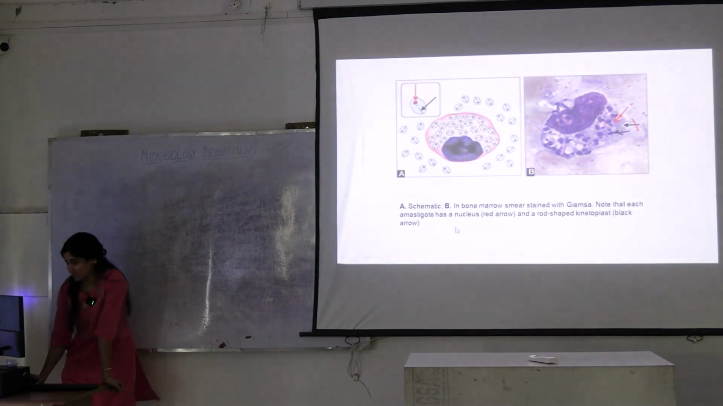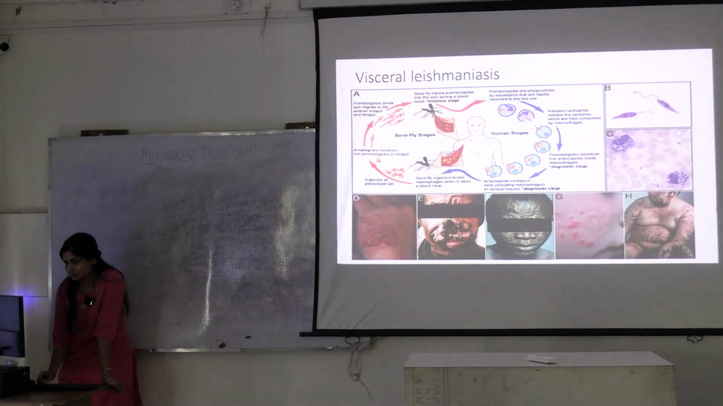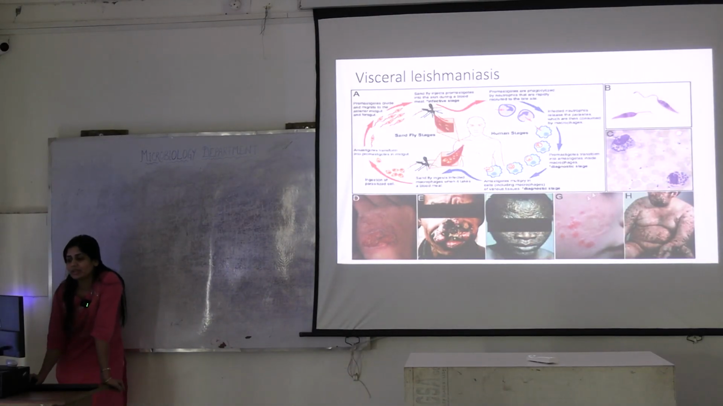So, what happens? How does it infect? Just remember about the two stages. There are actually 4 stages to this parasite: amastigote, promastigote, epimastigote, and trypomastigote. From that, you just remember 2. You remember amastigote and promastigote. Can you see here? This is the human stage and this is the sandfly stage.